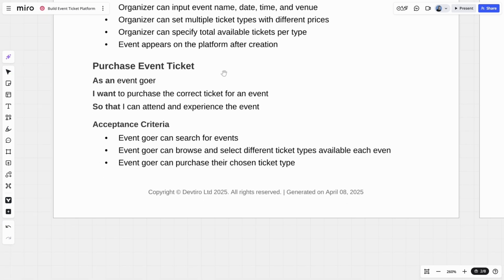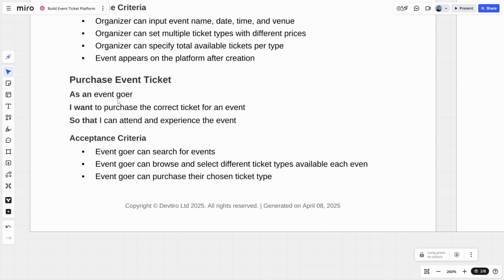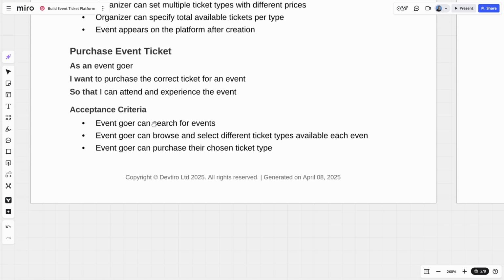Let's go to purchasing an event ticket. So as an event goer, I want to purchase the correct ticket for an event. So correct ticket must be a reference to the ticket types up here so that I can attend and experience the event. So not only does the ticket get them in the door, but depending on the type of ticket they have will of course affect their experience. So let's take a look at the acceptance criteria.